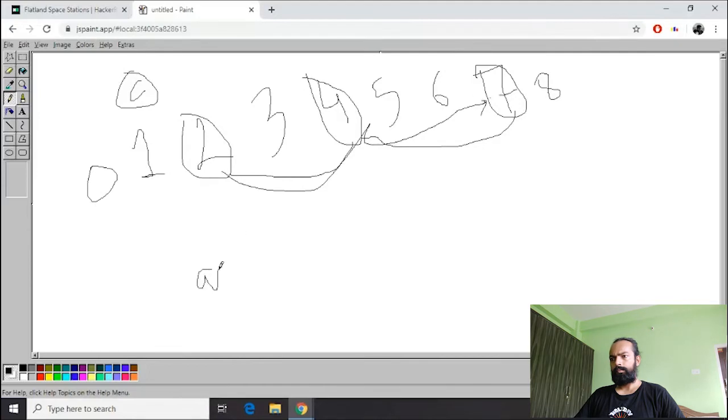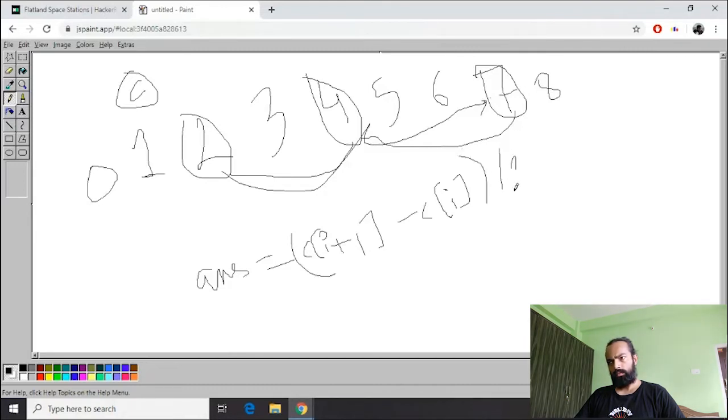And since I had n as a variable, C was my array of space station cities. If you remember, C[i+1] minus C[i]. With this, I get 4 minus 2 is equal to 2, and I will divide this by 2, because city 3 will go either here or here.